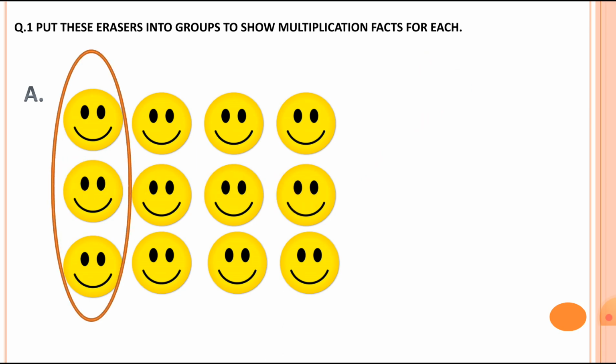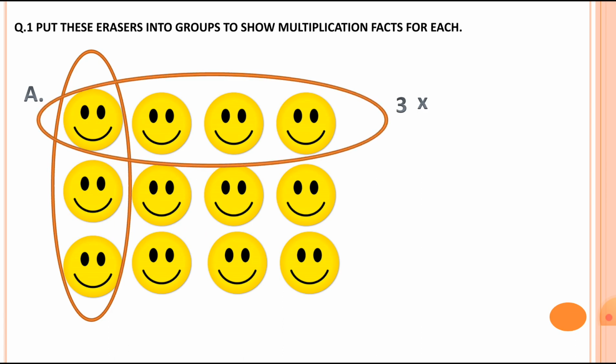For this we have to count the standing line first, how many smiley face erasers in the standing line. So there are 1, 2 and 3. 3 erasers in the standing line. Now how many erasers in the sleeping line? So there are 1, 2, 3 and 4. There are 4 erasers in the sleeping line. So the multiplication fact is like this. Total these are 12 erasers.